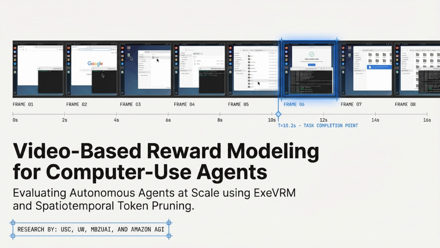Welcome, everyone. Today, we're going to talk about a major leap forward in AI evaluation. Specifically, we are diving into video-based reward modeling for computer-use agents, a new framework for evaluating autonomous agents at scale using a model called ExeVRM and a novel technique called spatiotemporal token pruning. This is joint research brought to you by teams from USC, UW, MBZUAI, and Amazon AGI.